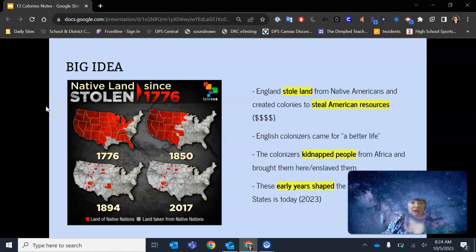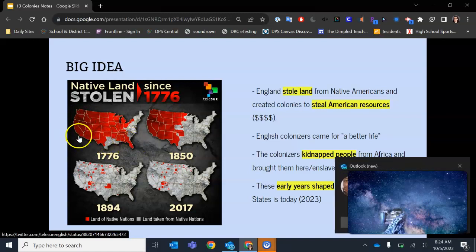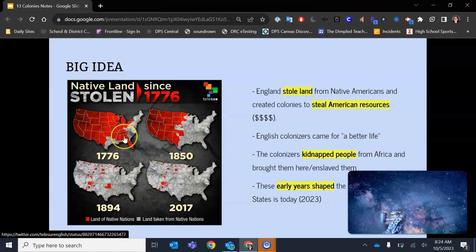So the big idea, again, if we take a look at this map real quick, so 1776 was the year of the United States independence from England. So again, we're looking at those 13 colonies right here. A little bit of what today is Louisiana and Texas. But at that point, the rest of this land in this area was native indigenous land. This is where the indigenous people were, right? Have been for tens of thousands of years.